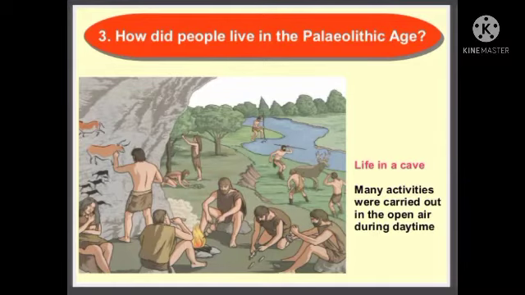Next, how did people live in the Paleolithic age? So their life in a cave. Many activities were carried out in the open air during daytime. See how the people are doing. One man is drawing, one lady is sitting, and some people are making fire and cooking something to eat. So during the daytime the people are doing such kinds of activities.